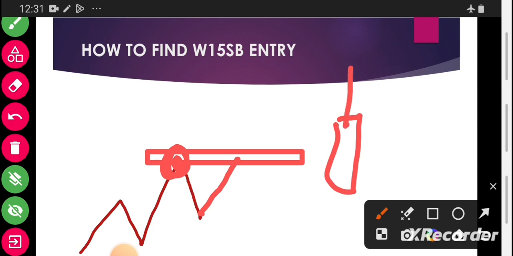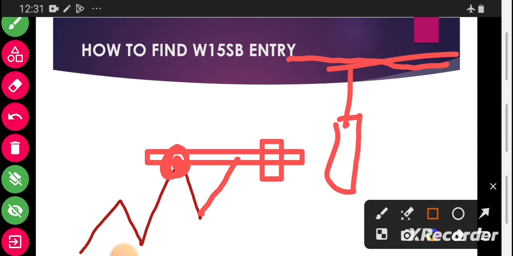So we get our horizontal line, we mark this wick, we put it there, we wait for the market to come and break that. The moment it breaks that, we wait for the candlestick to close above like that. Are you getting the point? If the market closes like that, exactly we execute, whether it is a buy or a sell. That is the only thing we need, and then we take the market.